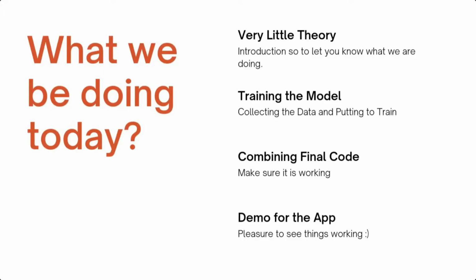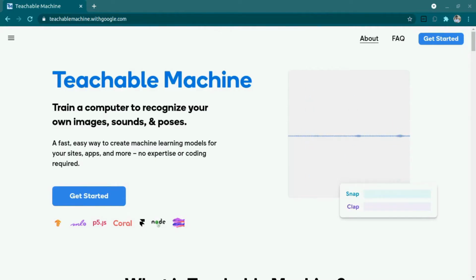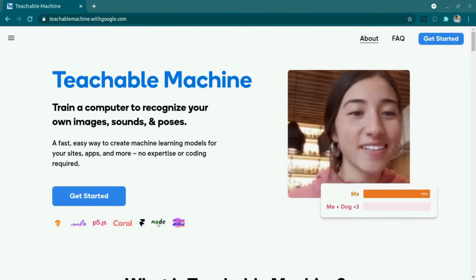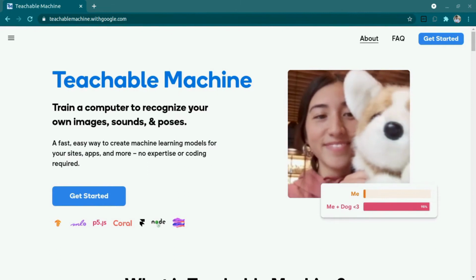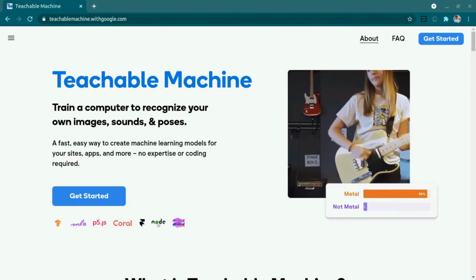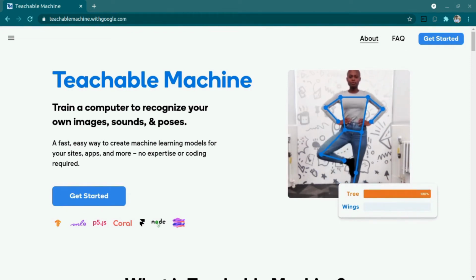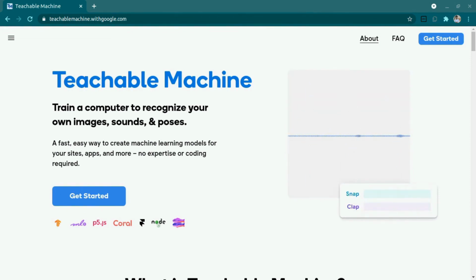To make this project, we need a machine learning model that will see the image and will tell if there is a mask or not. Even if you don't know much about TensorFlow, Keras, and all machine learning libraries, deep learning, that's fine. We don't need any of that to build this project. So we will be using Teachable Machine. Teachable Machine is an open source project by Google. In that we can just put in the images and train the model. Teachable Machine is a fast and easy way to create machine learning models.